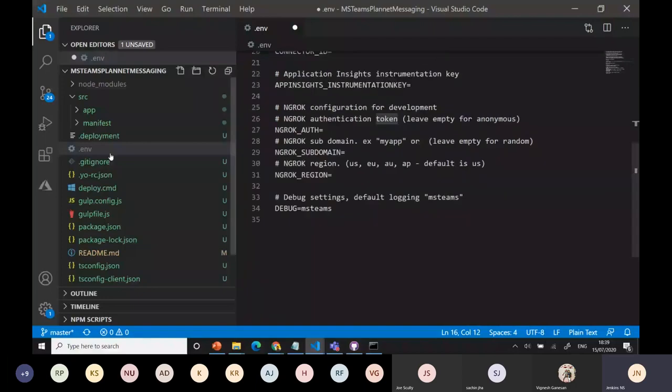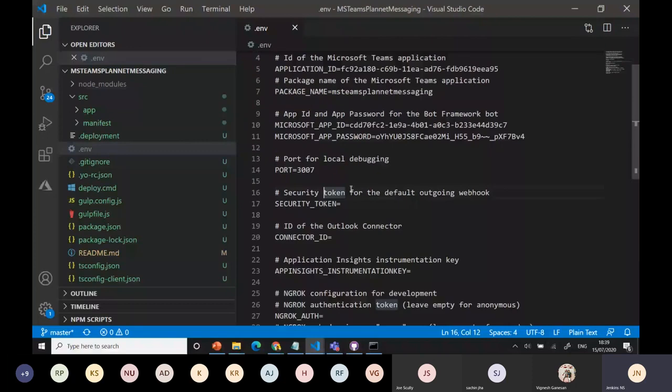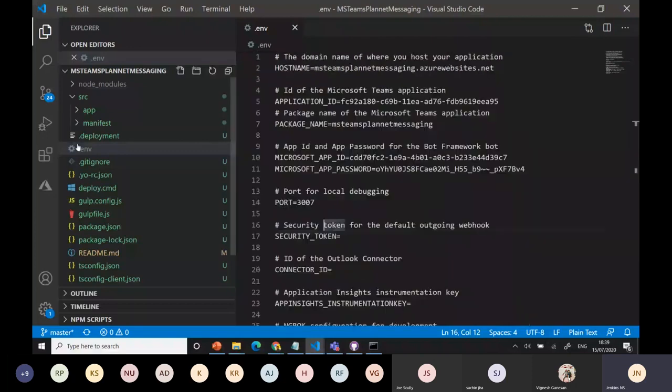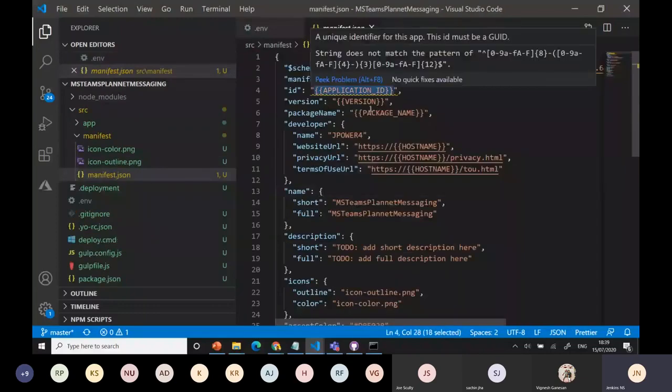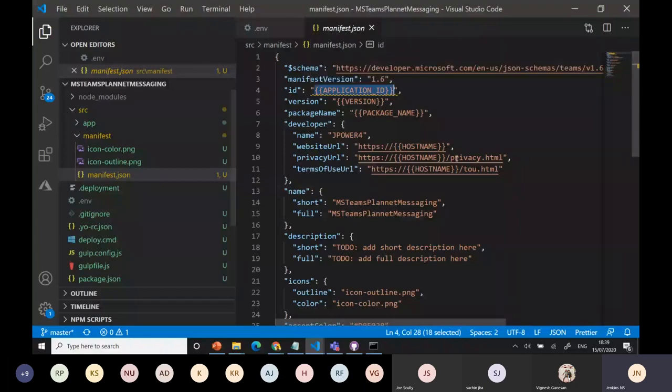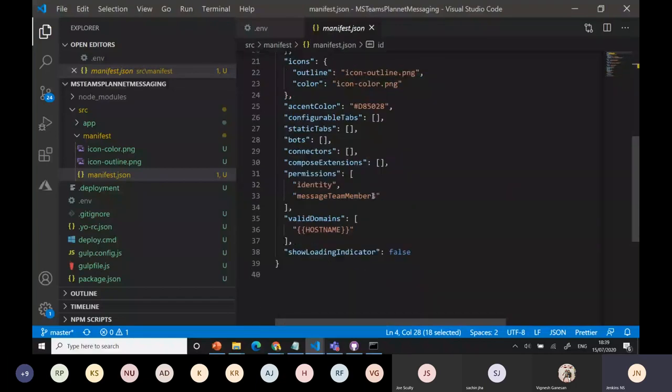Okay, then go to your manifest file. You can see the application ID here. It will take it from the environment. It's taken dynamically. The package name, version, everything is taken dynamically. The host name, everything is taken dynamically whenever I'm updating the environment. Okay, it updates by itself, and we have connectors, everything.